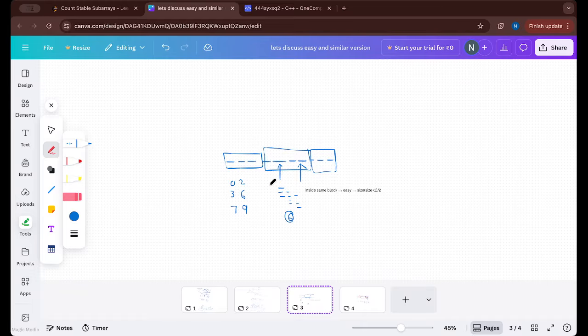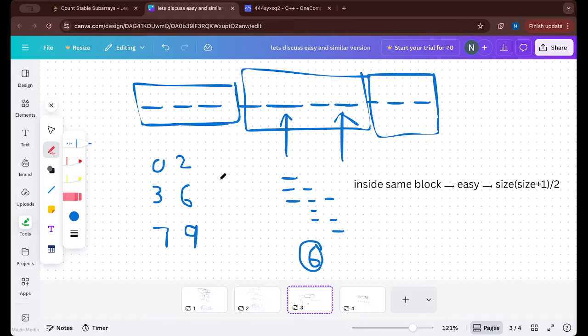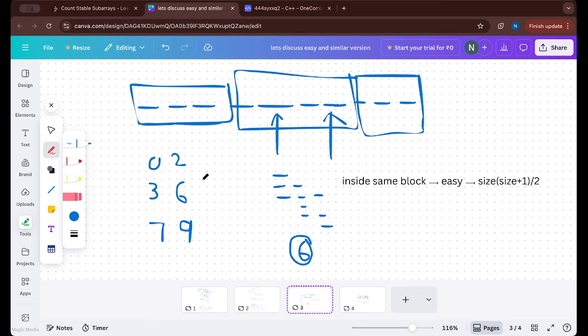So now we broke the given array into blocks. Let's say we got the first query. We are thinking only about the first query, and it says from 4 to 6, we have to return the total number of sorted subarrays that entirely lie within the range 4 to 6. So what is the answer? If we clearly observe, I already made these blocks regarding the earlier conditions, and 4 and 6 are both in the same block, right? So it means that entirely 4 to 6 is sorted.